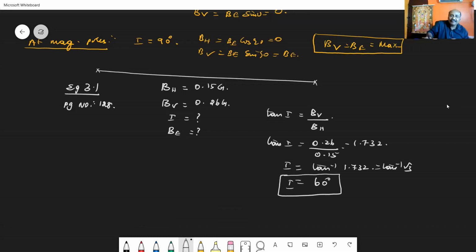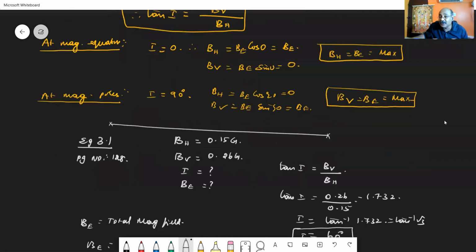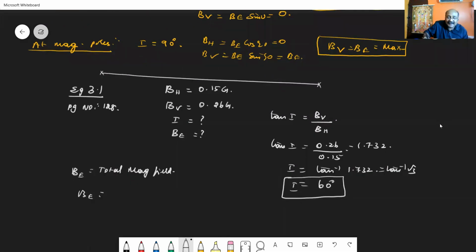Then what is BE? BE is the total magnetic field or net magnetic field. Already I have told you the net magnetic field is resolved into two perpendicular components, so the angle between the two is 90 degrees. So the net magnetic field is given by the formula root of BH square plus BV square plus 2 BH BV cos theta. Instead of theta, you are getting 90, so the third term will become 0.